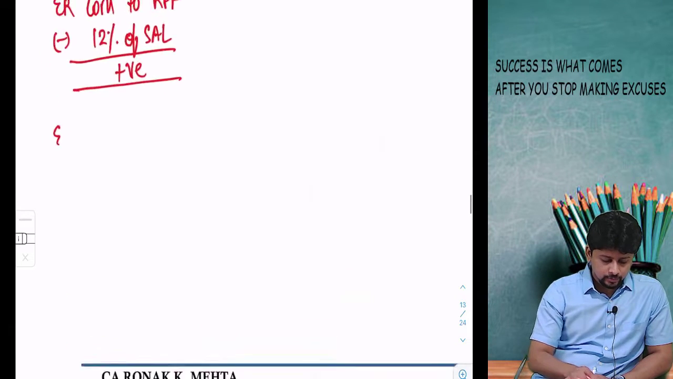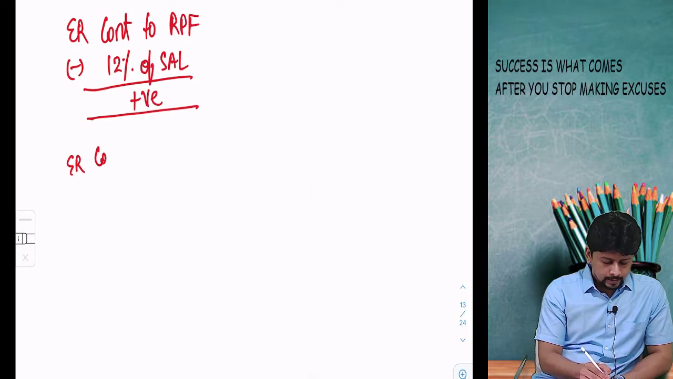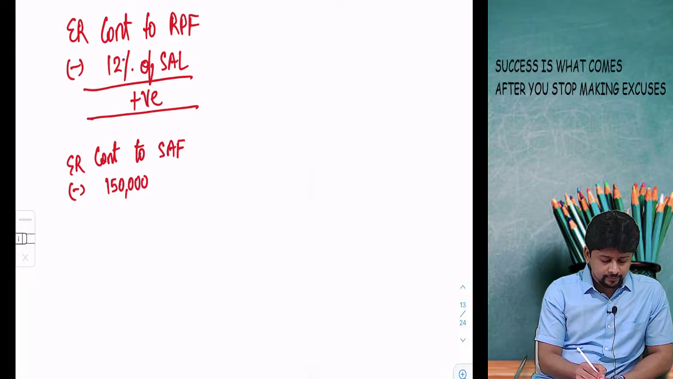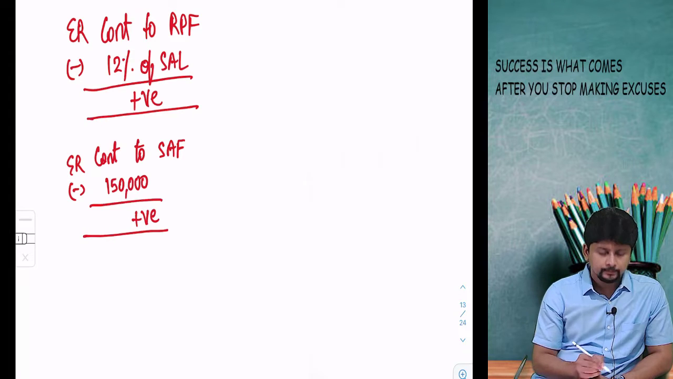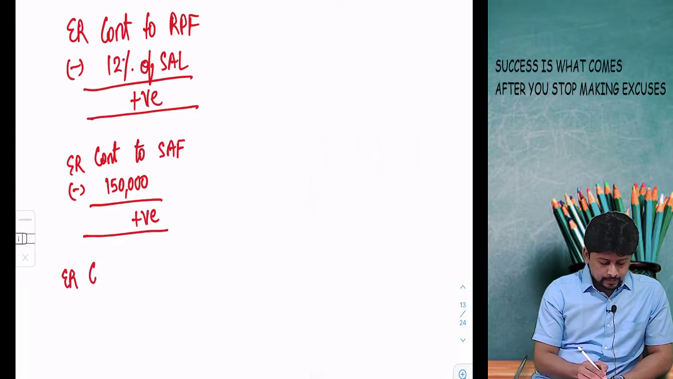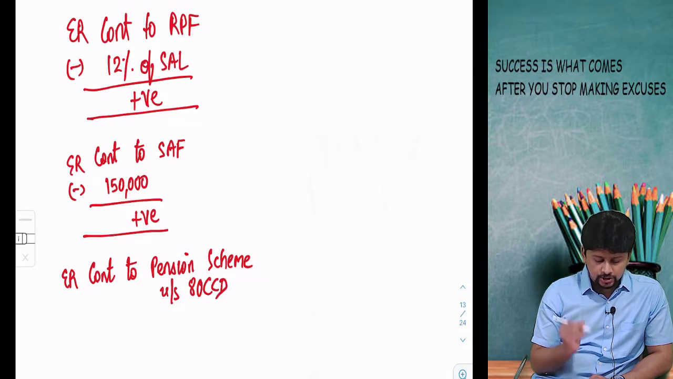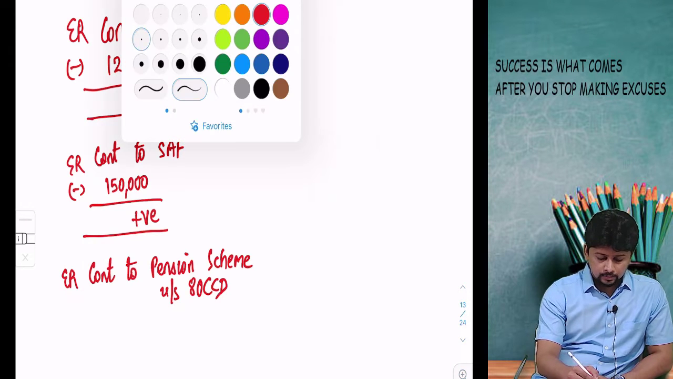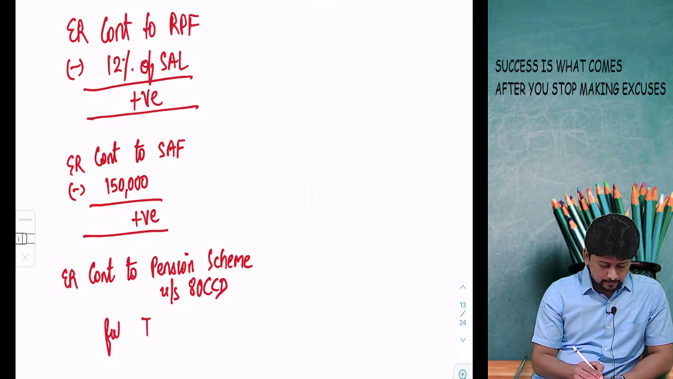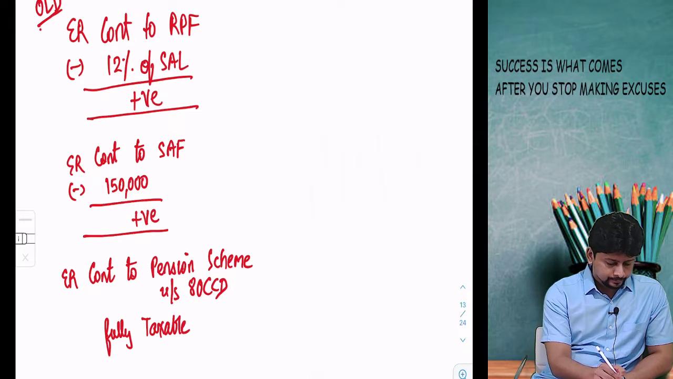Second thing in the old provision was employer makes a contribution to Superannuation Fund. We used to get an exemption of 1,50,000, only the balance was taxable. And third, if employer makes a contribution to a pension scheme that is referred to in section 80 CCD, National Pension Scheme, then this amount used to be fully taxable, fully. This was the old provision.